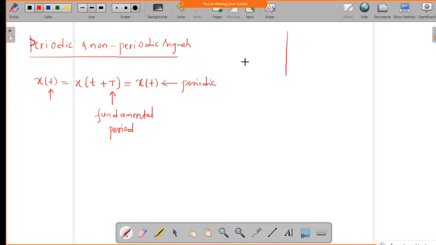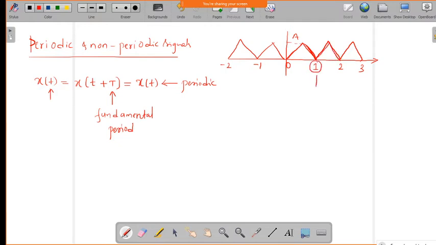Say for example you have a signal like this, a triangular wave continuously repeating on both sides. We have 0, and here 1, 2, 3, and here -1, -2, and so on, with some amplitude. You can see the same triangular wave is repeating, giving the same signal after the value 1.